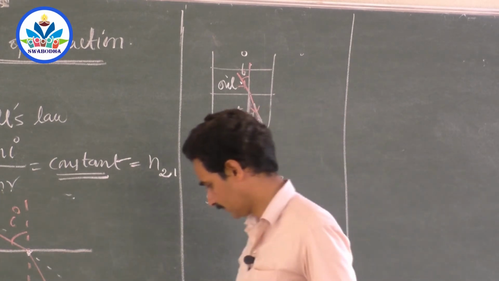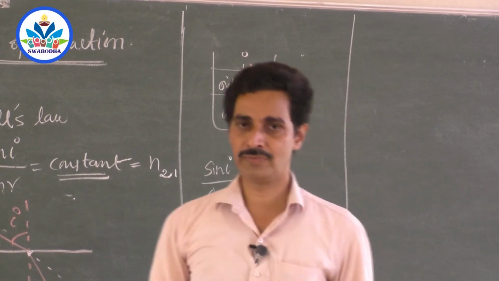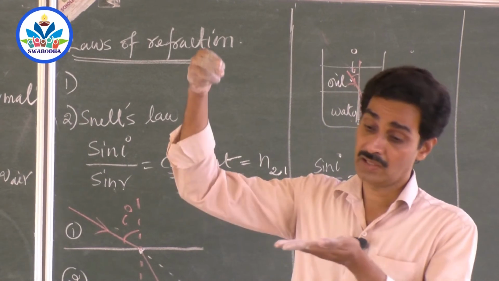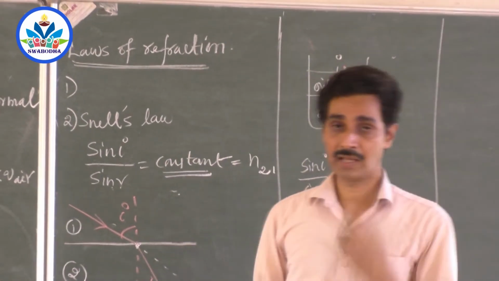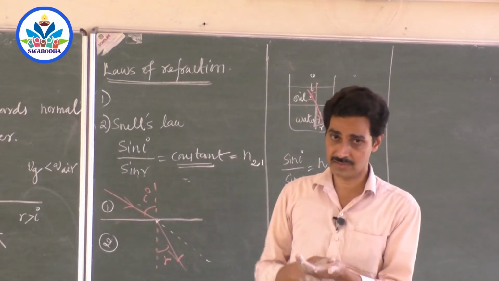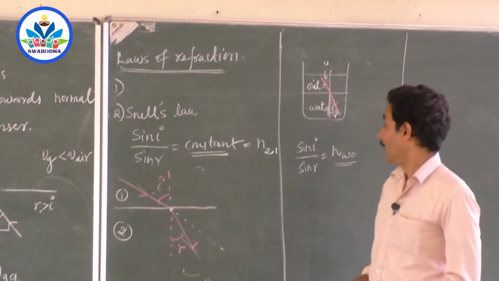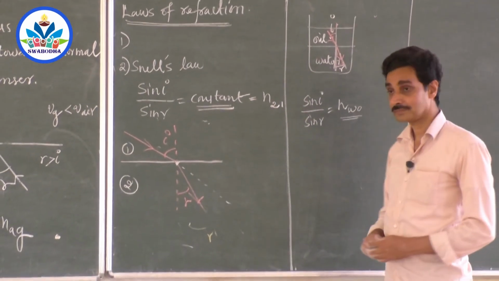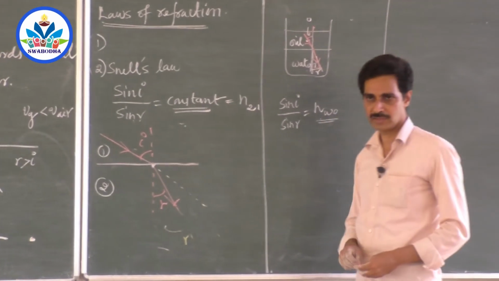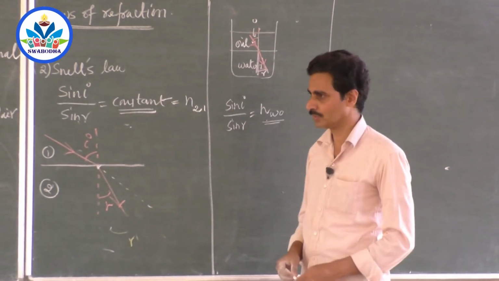Now the question is, sir, is it the only way of calculating refractive index? No. Sir, should we calculate sin I, sin R every time? Of course, any angle you can choose except the normal angle of incidence, where Snell's law fails. Except that, you can choose any angle. Okay, sir, is it the only way? No. There are many methods of finding the refractive index of any medium. One method, of course, is very difficult practically, it is not so easy.